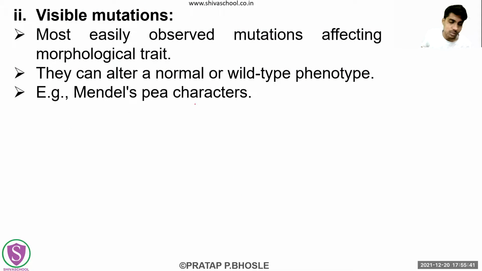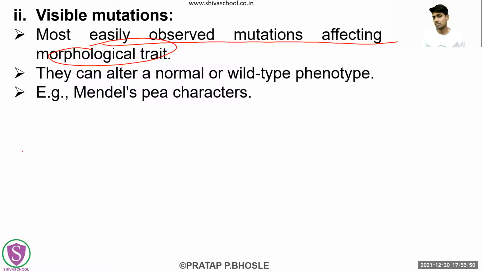Next is the visible mutation. Okay, what is in visible mutations? The name itself suggests that this is the most easily observed mutation which is going to affect the morphology. Right. Phenotypically you can observe it easily. Okay. It can alter the normal and wild type phenotype. It can also alter the normal phenotype.